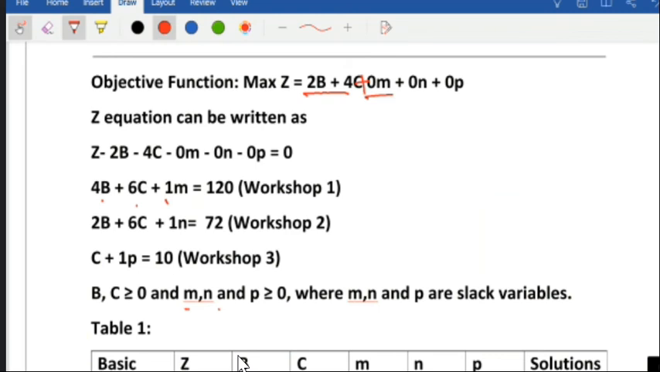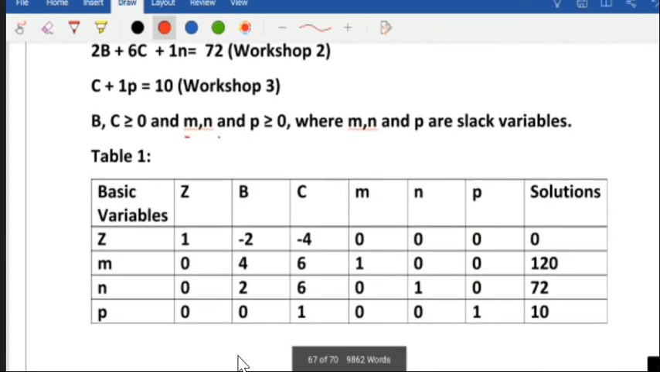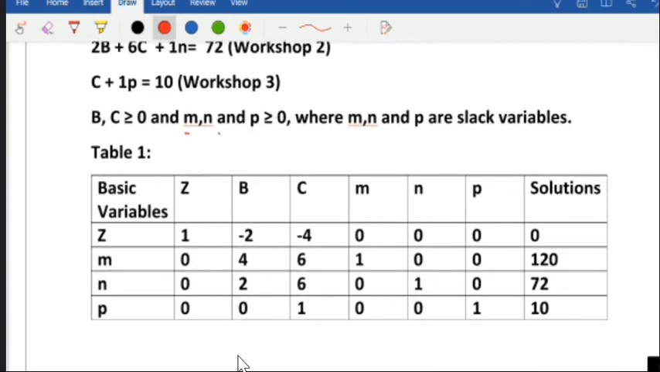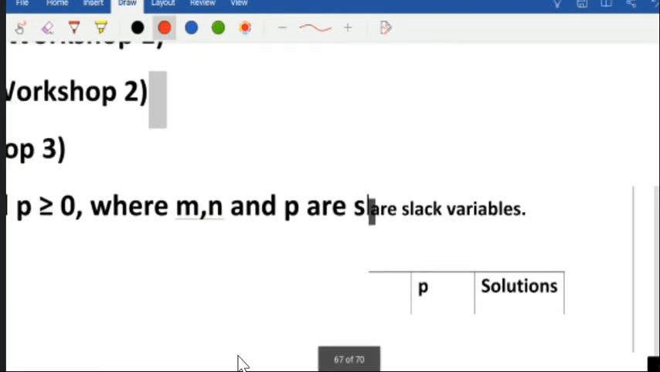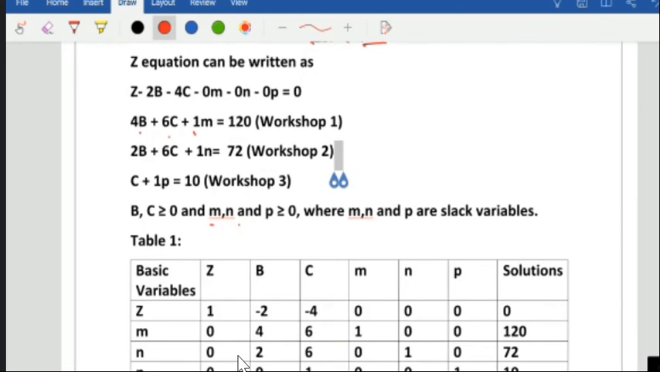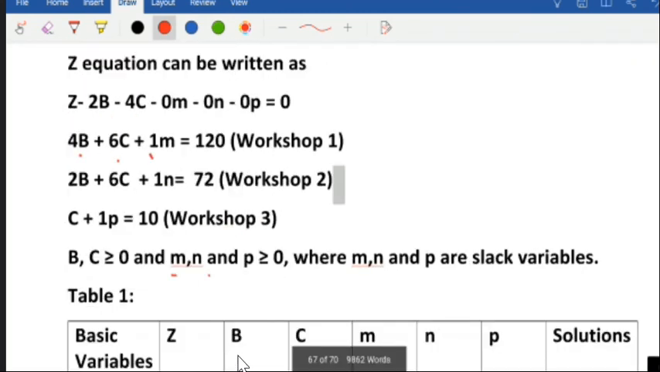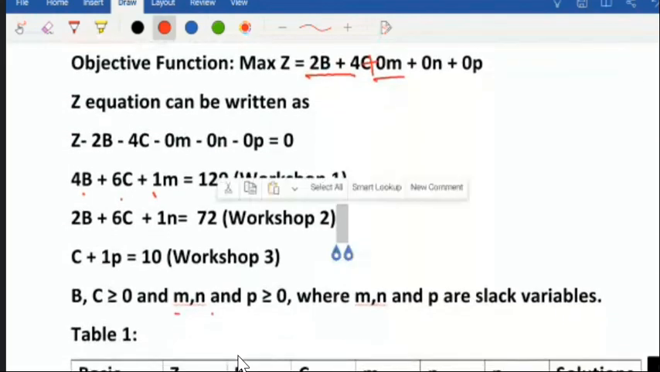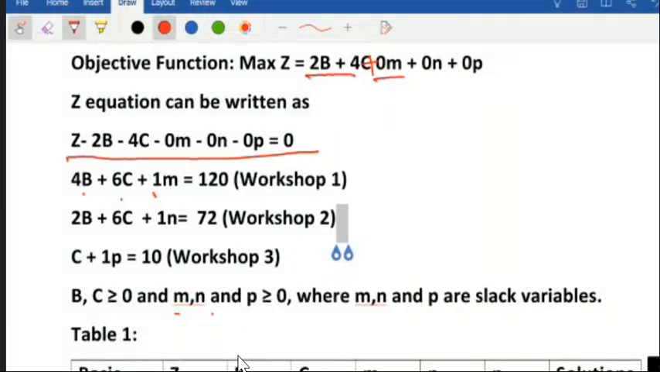Now we're going to start making the table. Okay, just put in the table. I have derived the table here. Okay, Z B C. That means I have converted our objective function in the form of equations. So see here I have converted. See, this means I have brought everything to the left hand side. So Z minus 2B, we compare like this. Z minus 2B minus 4C, minus 0M minus 0N minus 0P equal to 0.